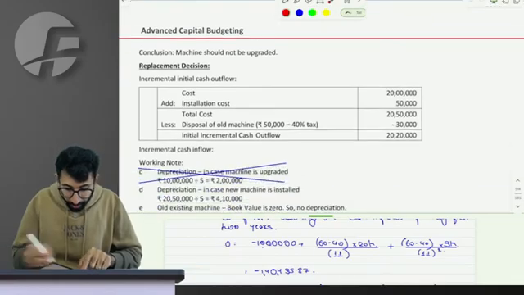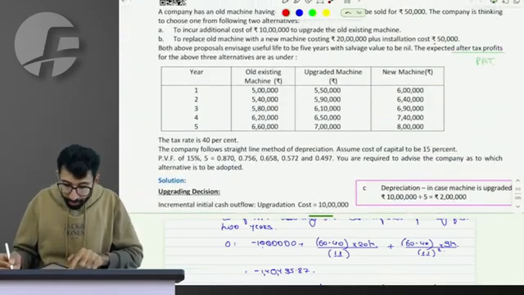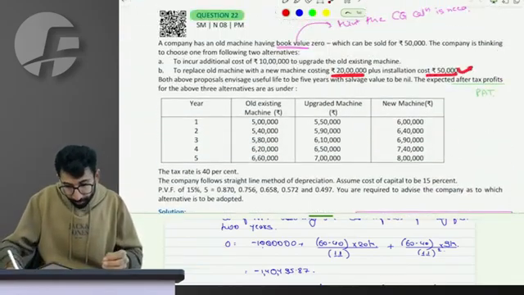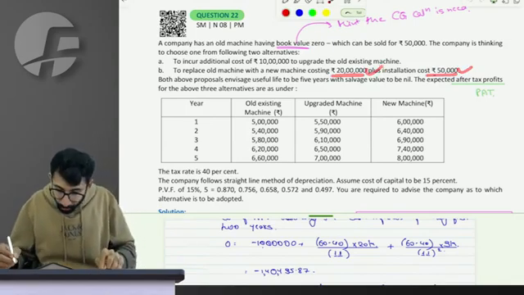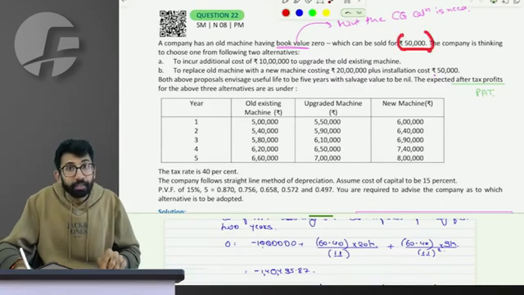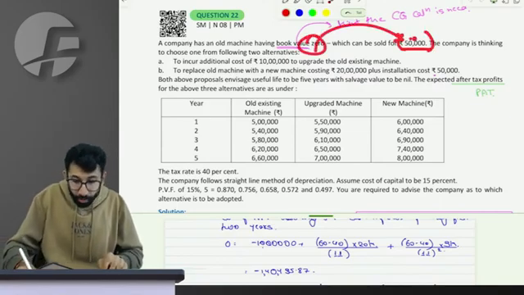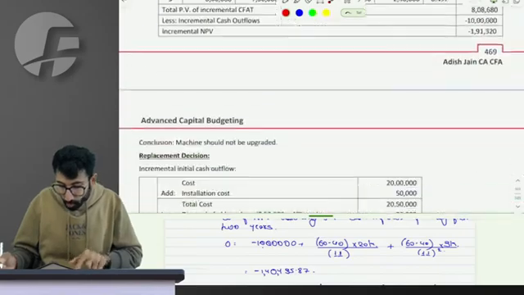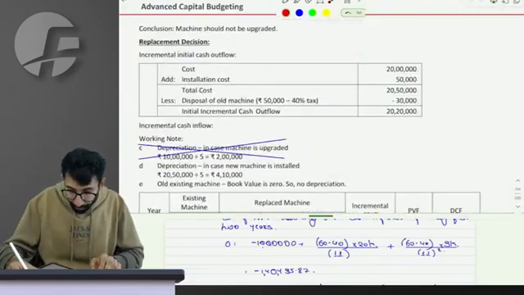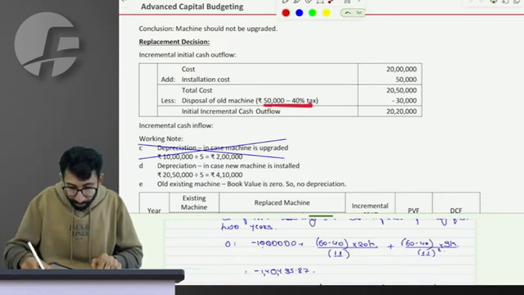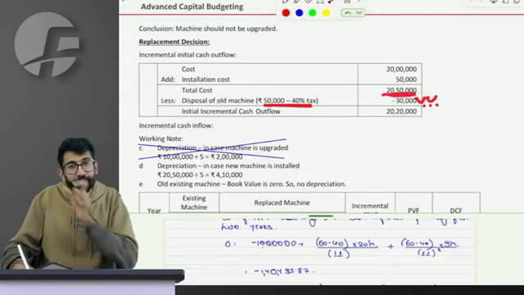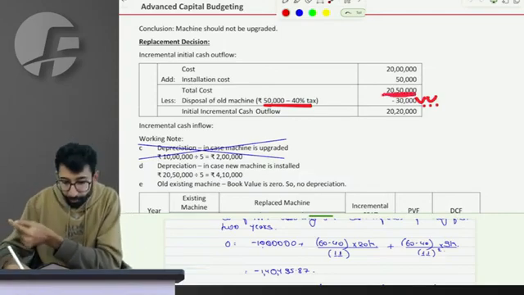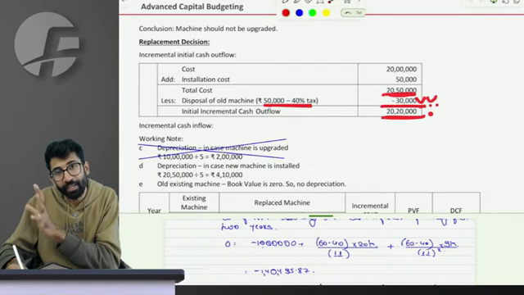Sir, if I upgrade to the new machine, the original cost is 20 lakhs 50,000. Fine, sir. The old one I'll be able to sell at a price of 50,000, right? Since the book value is 0, I'll have to pay capital gain tax. So on a value of 50,000, I'll have to pay tax at the rate of 40%. So I'll receive only 30,000. So 20,50,000 I pay for the new, but 30,000 I receive from the old. So the net amount blocked is 20 lakhs 20,000.